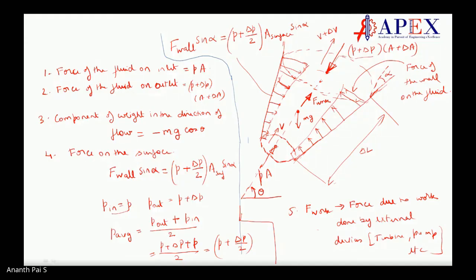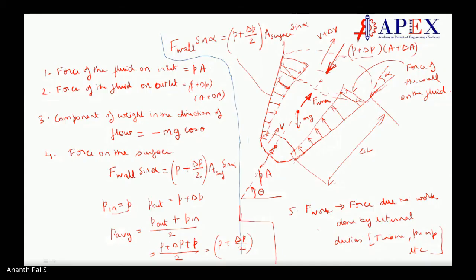Sir, F wall, what have we taken here? F wall is the force by the wall on the system. All of the forces we are taking on the system, keep in mind. What is a system? The system is this water, or the fluid is the system here. So we have to see what are the forces on the system, correct?